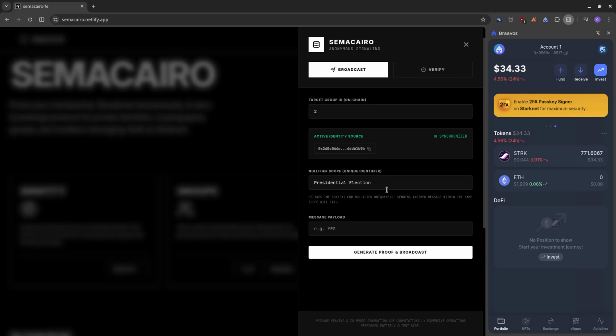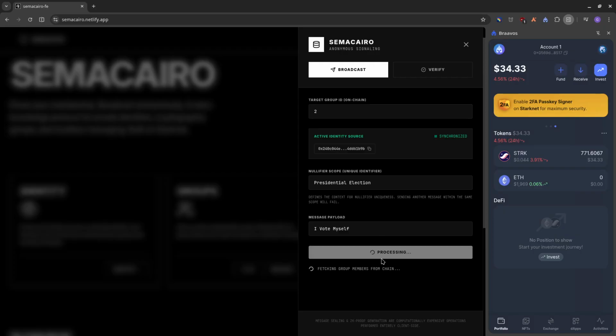And then let's just say I vote myself, because why not? So we're going to quickly generate. What this does is it generates a proof off chain, and then it sends the proof on chain and verifies it and also adds it. So basically it registers that you've taken a stand in this scope. So let's quickly do that.